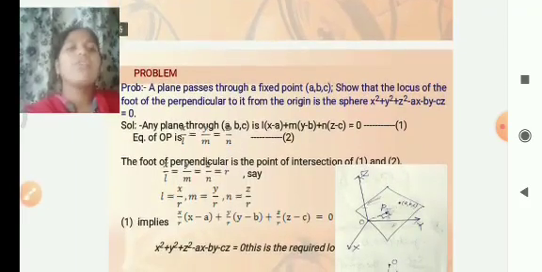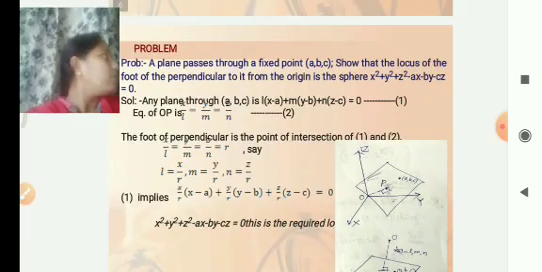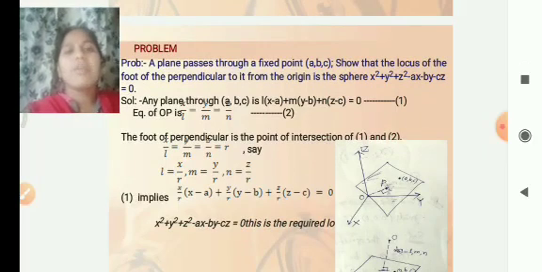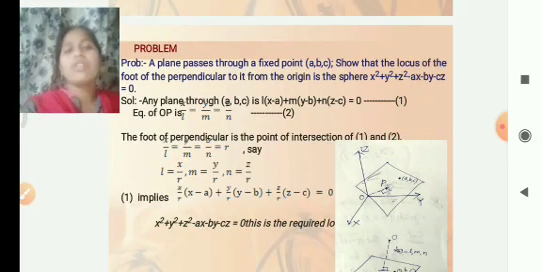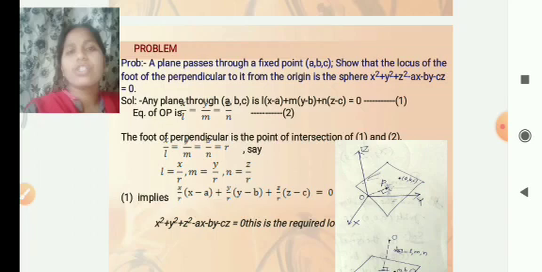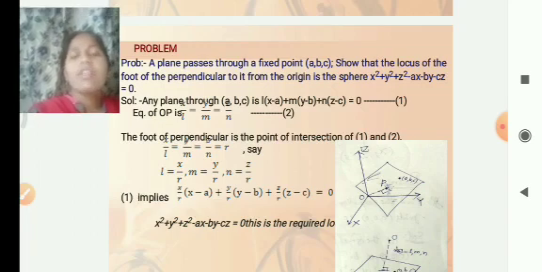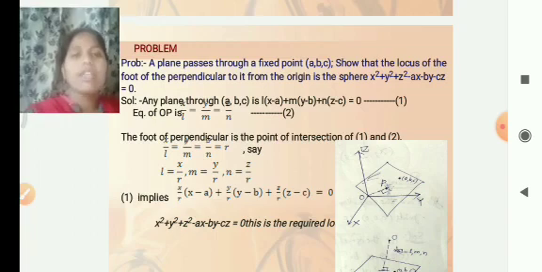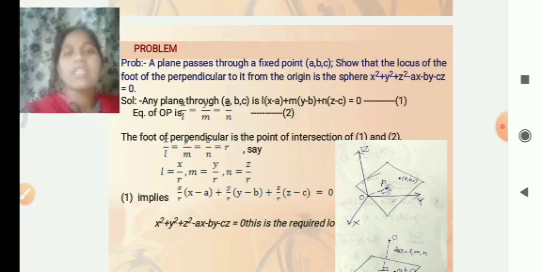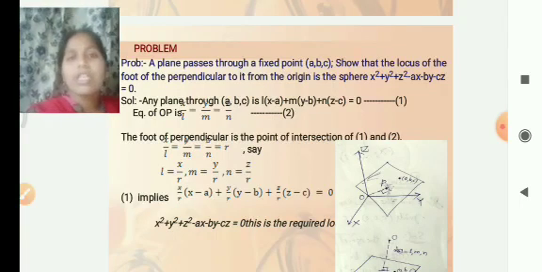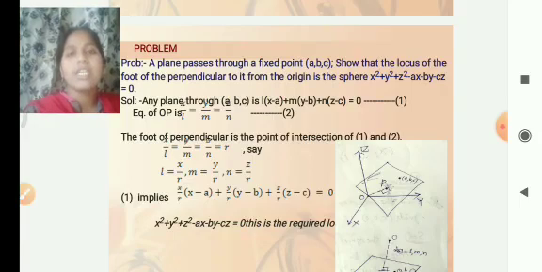Before going to the problem, we have to learn what direction ratios are. For direction cosines, a straight line makes an angle with the positive directions of the x, y, z axes, and the cosine of that angle is called a direction cosine.